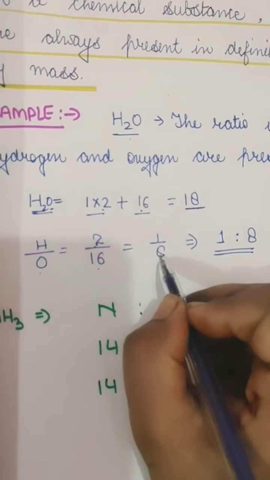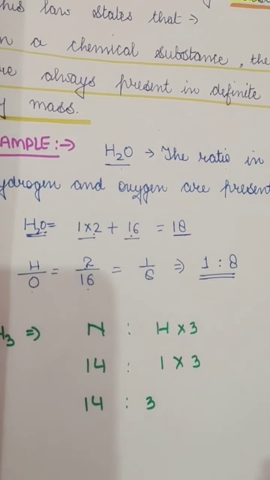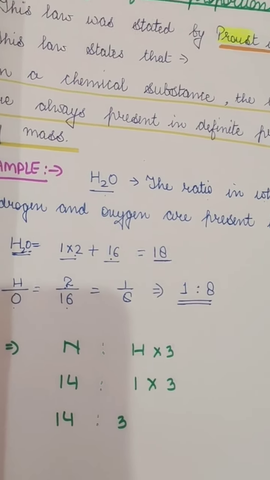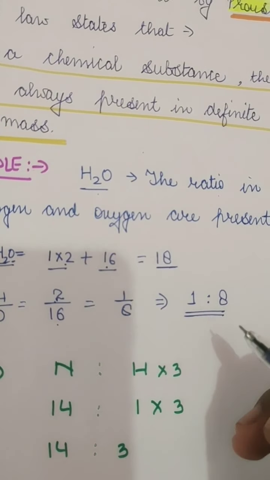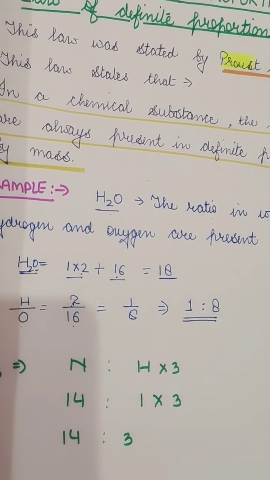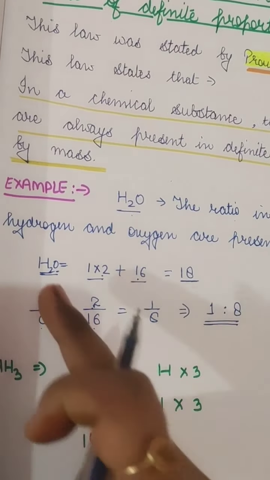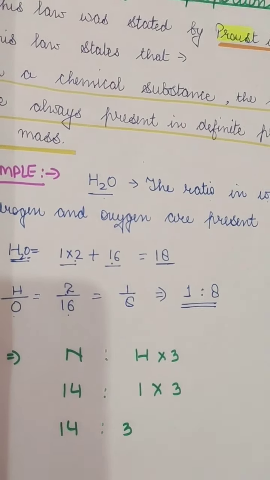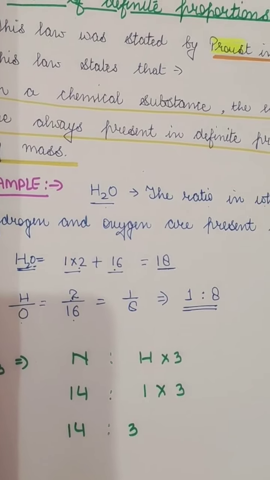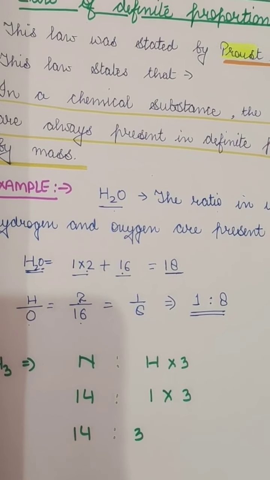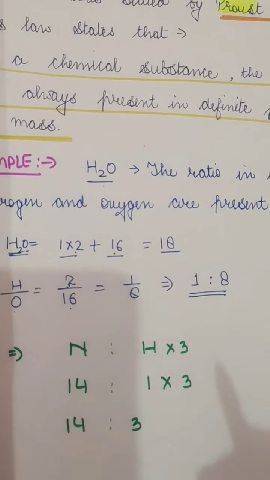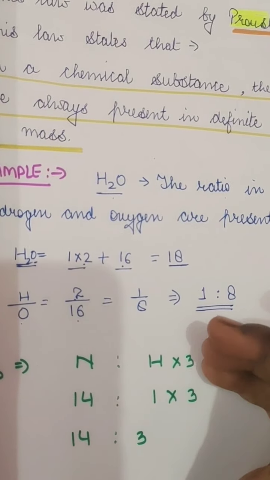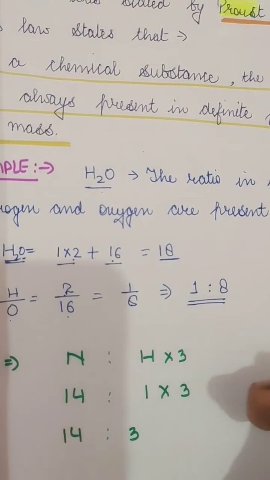So when we divide, it's 1 upon 8. In any circumstances, the definite proportion of the mass of hydrogen to oxygen will always be 1:8. So it is the law of constant proportion, or the law of definite proportion.